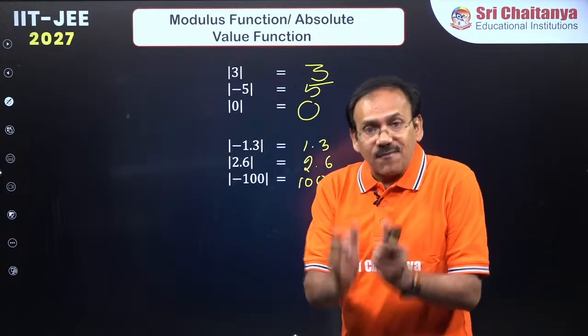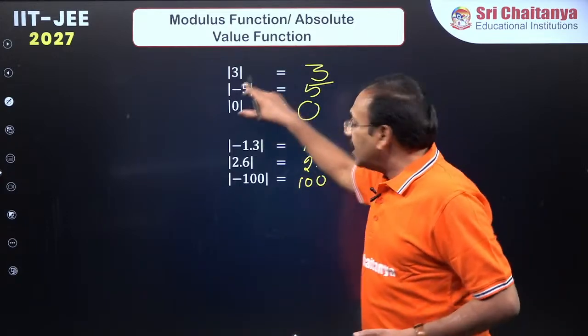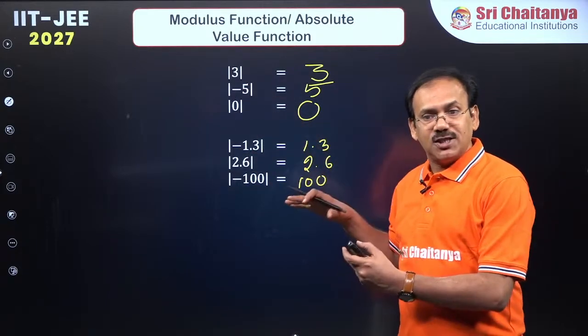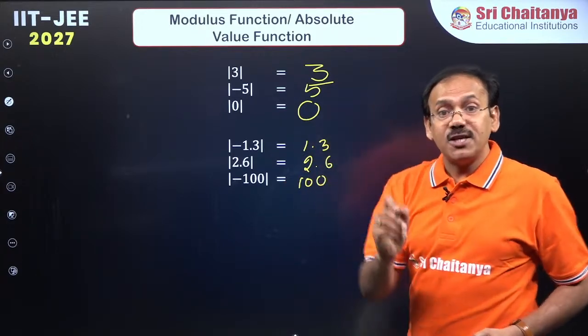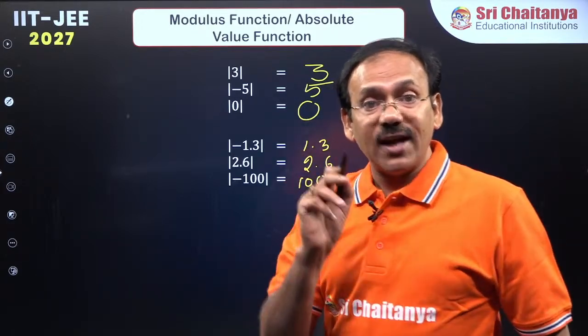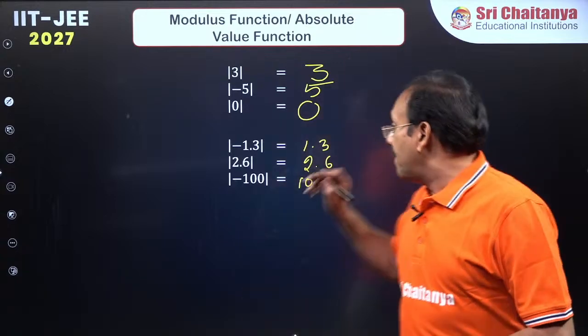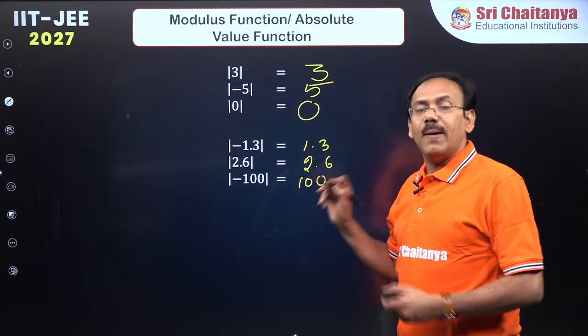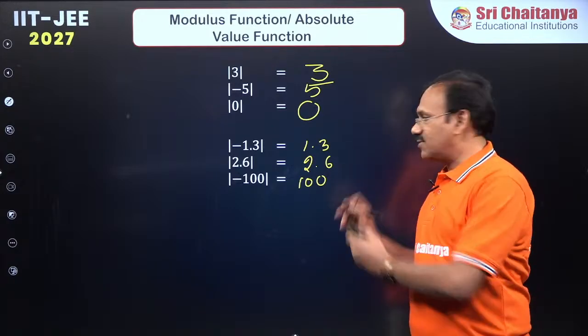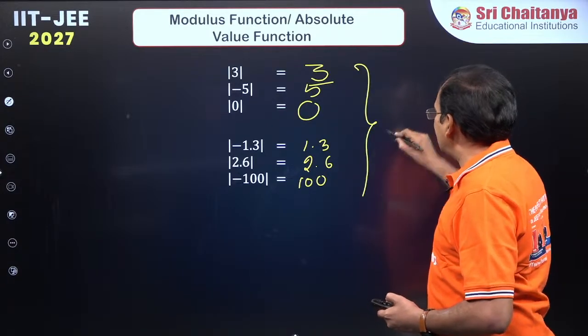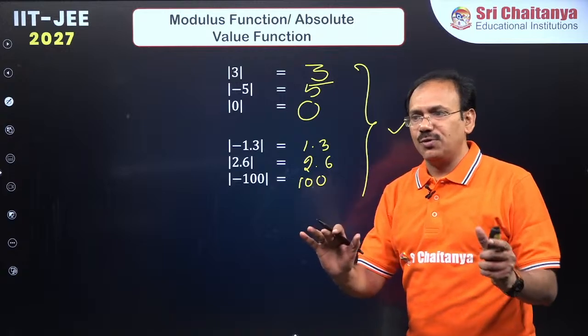Modulus is such a function dear students, that if the input number is 0 or positive, it gives the same number as the output. If the input is a negative number, make it positive by multiplying with minus 1, or write its additive inverse. Got my point? This is very familiar to you, it is known to you, am I correct?